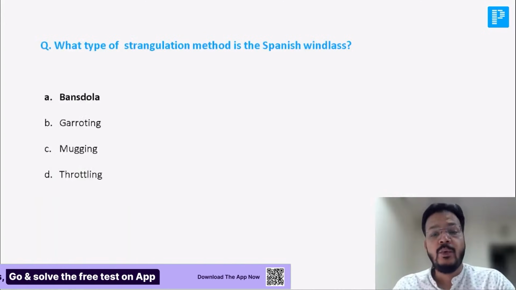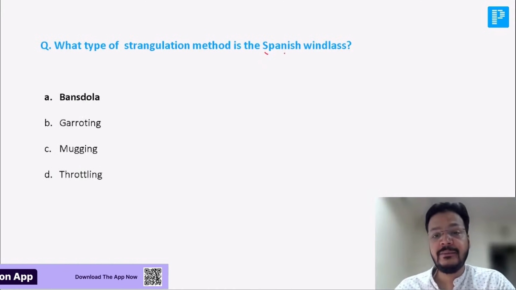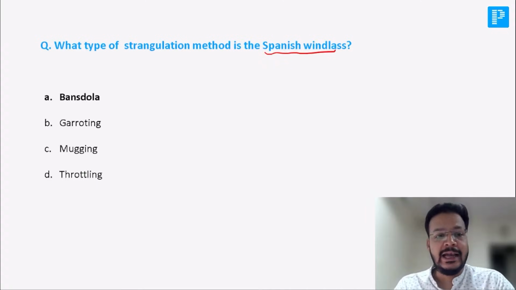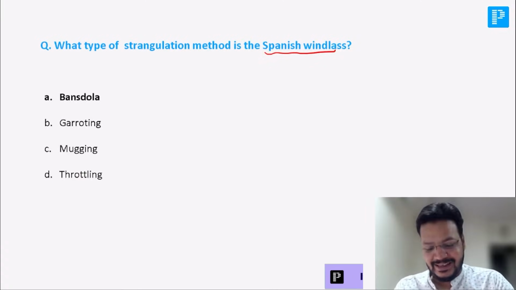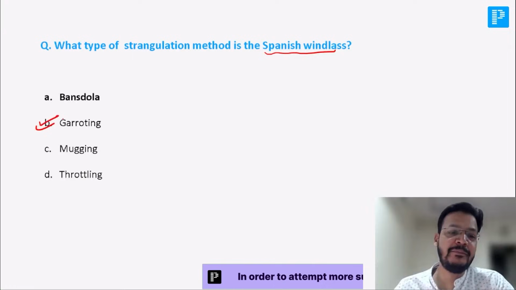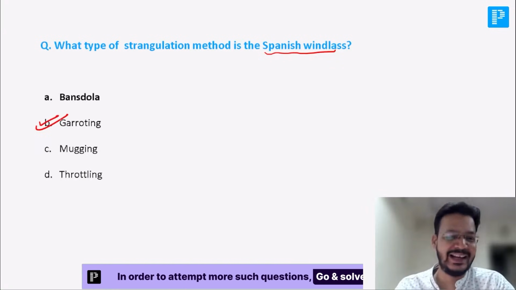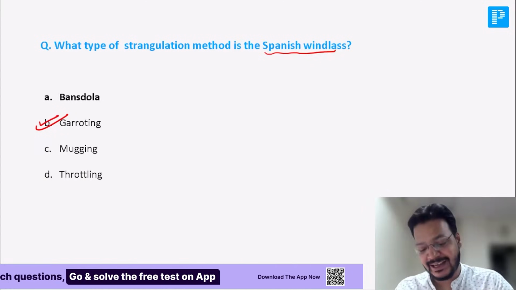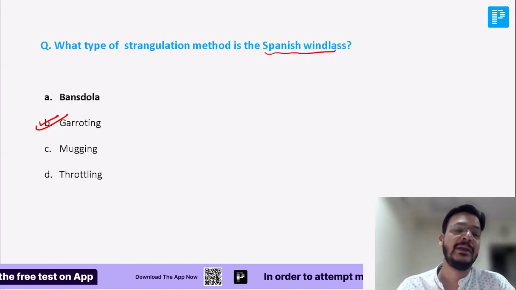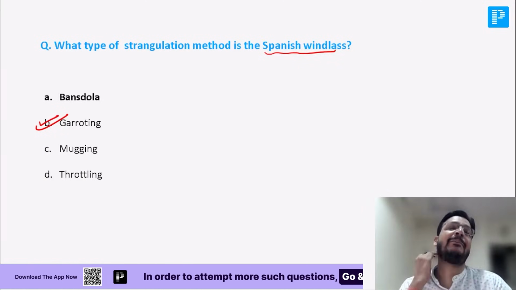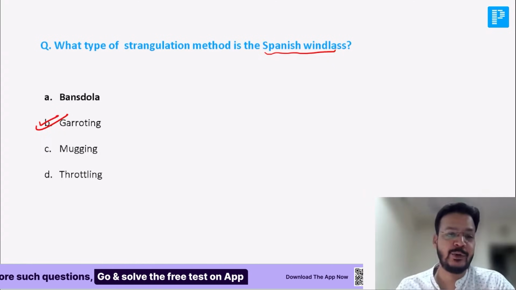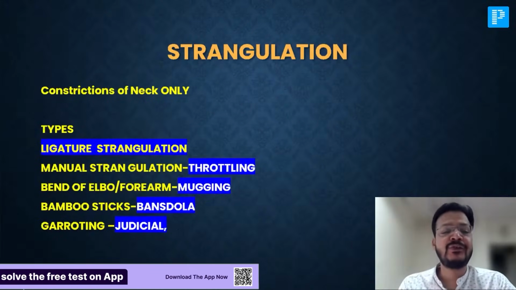Now, sir, what type of strangulation method is Spanish windlass? Anyone? Bansdola, garroting, mugging, throttling. It is garroting. The type of method, it is not Bansdola. Incorrectly, it is mentioned here. It is garroting, my dear friend. Spanish windlass is garroting. It is not Bansdola. Bansdola means baans ke beech mein dola. There is a bamboo stick. Your neck is held between the sticks. Now, sir, what are the types of strangulation?